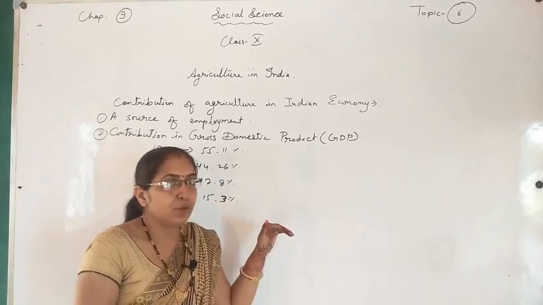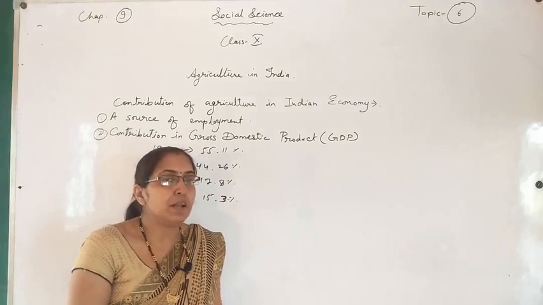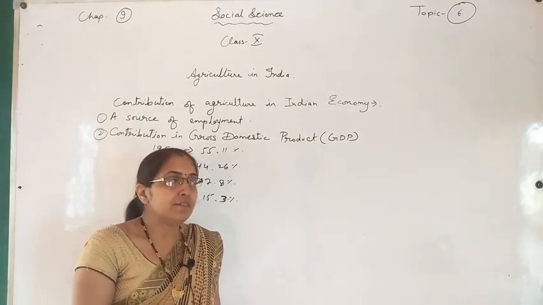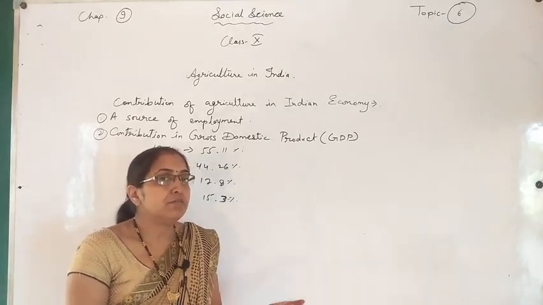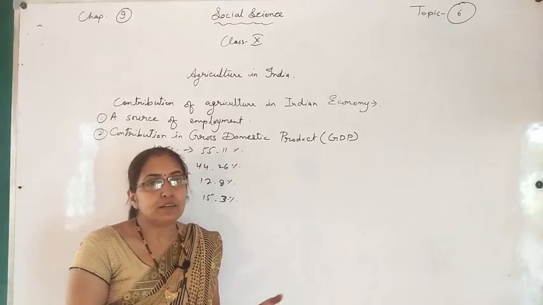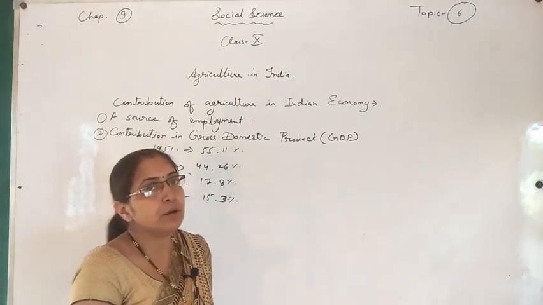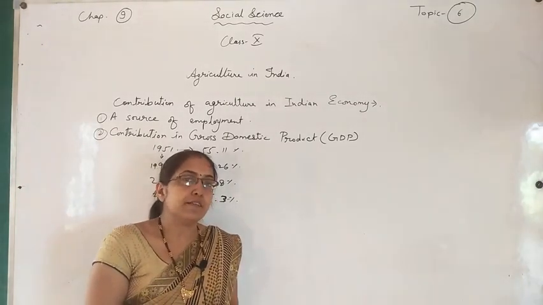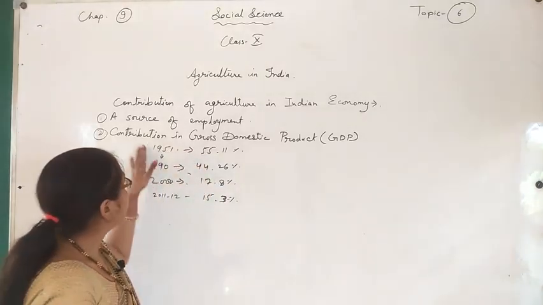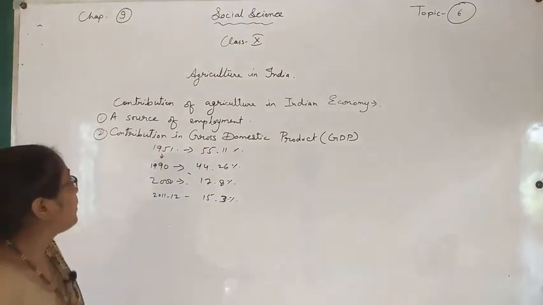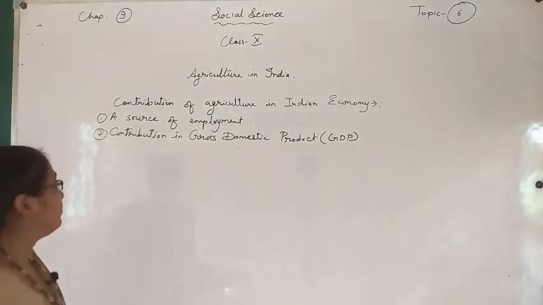Why is it declining? Because there is rapid development in the other two sectors, the secondary and tertiary sectors. Agriculture is included in the primary sector. There are three sectors of the Indian economy: primary, secondary and tertiary. So agriculture has a large contribution in GDP. Now let's see the third one.